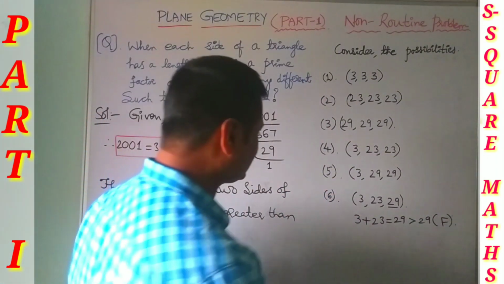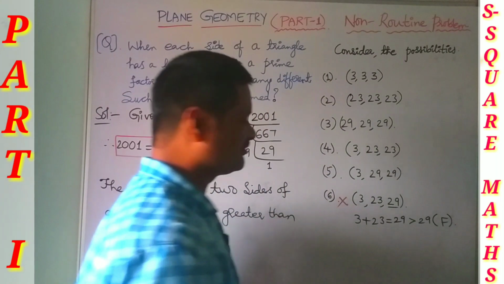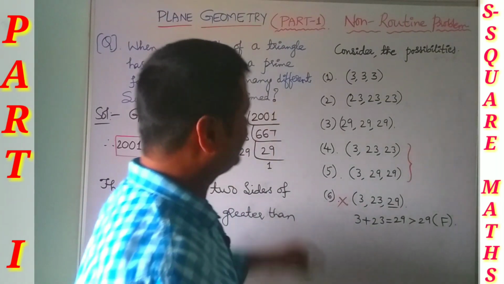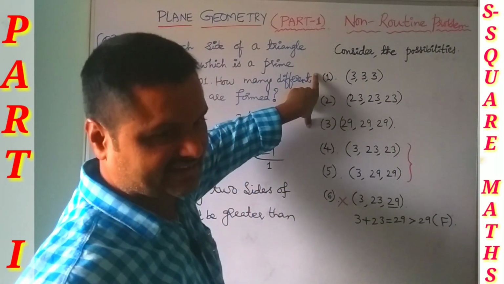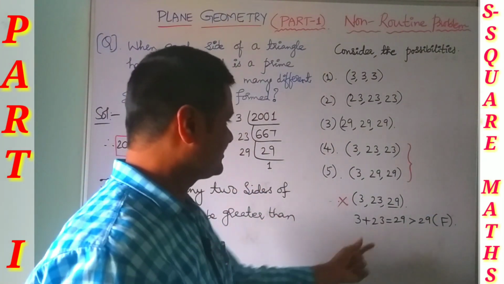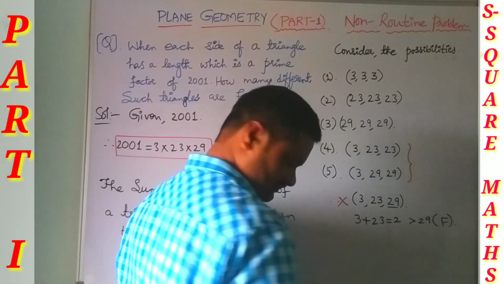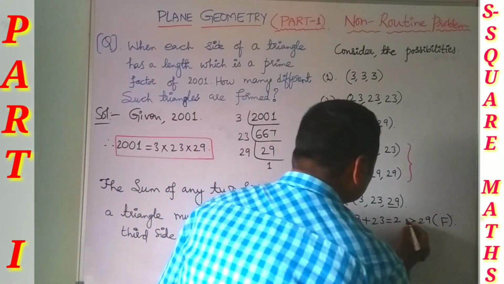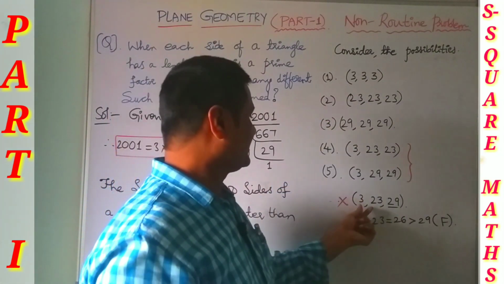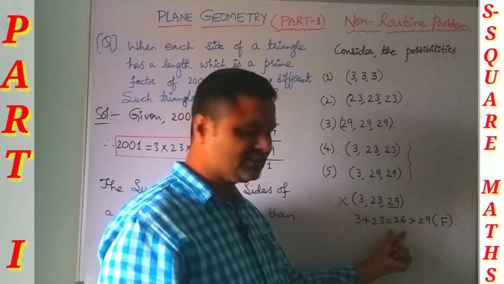Therefore this is not a possibility, so I am striking it off. So 3, 23, 29 does not form a triangle because it does not satisfy our condition.